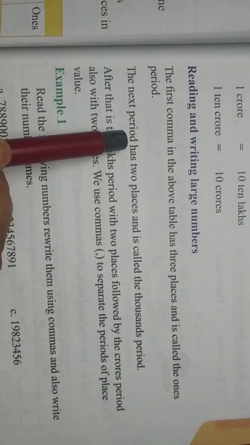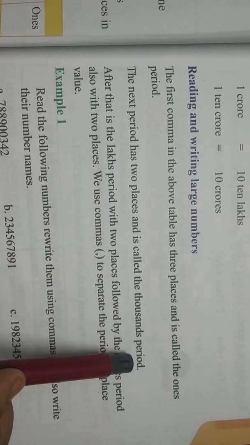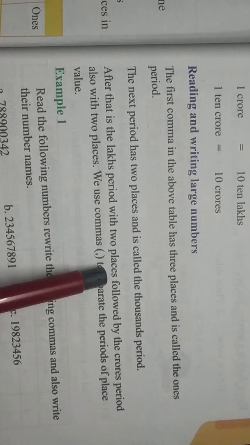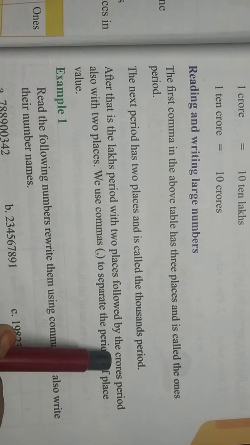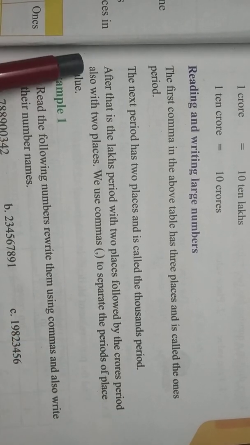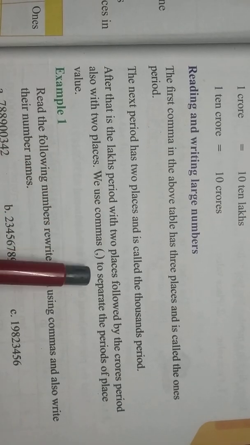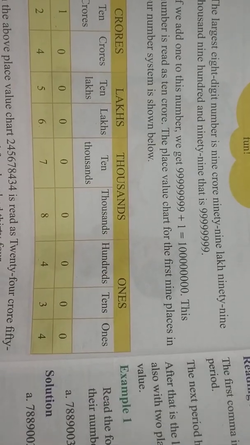The next period has 2 places and is called the thousand period. After that comes the lakhs period, also with 2 places. We use commas to separate the periods of place value.